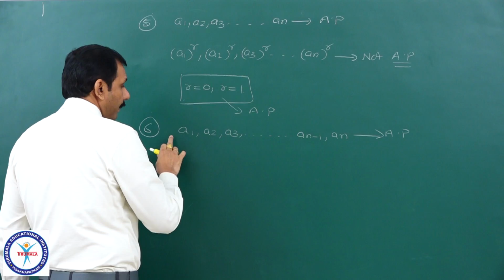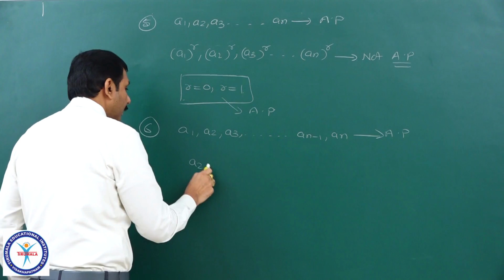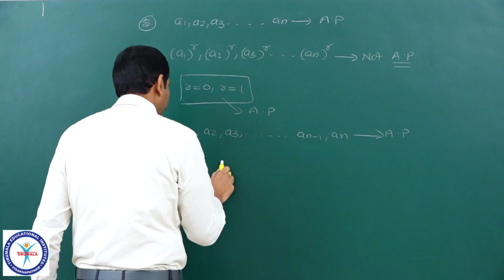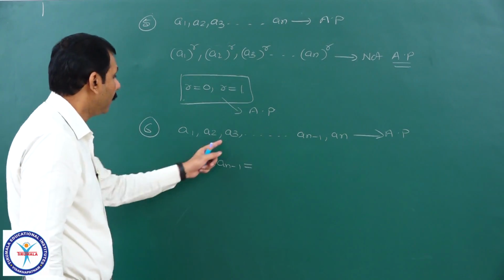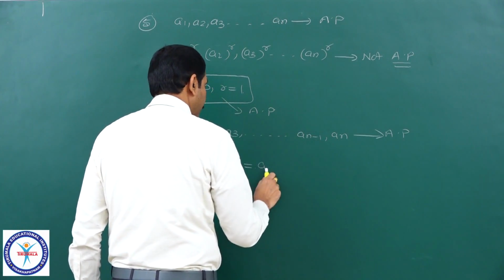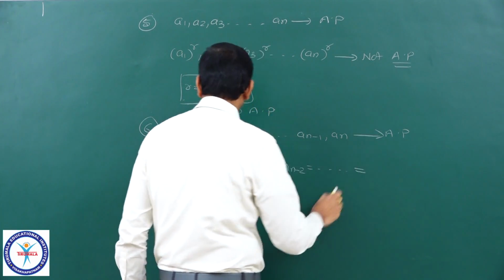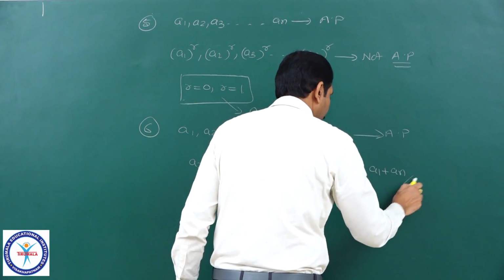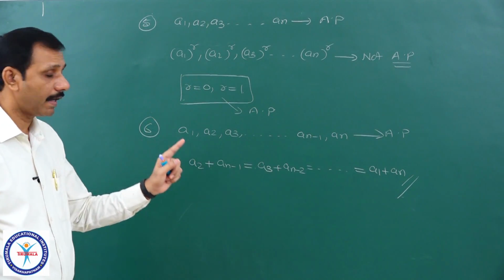Sum of the terms equidistant from the beginning and end means, if I take a2, the second term from the beginning, and the second term from the end, an minus 1, the sum of these two is equal to a3 plus an minus 2, the third term from the beginning and the third term from the end, and so on, equal to the sum of the first term and last term, that is a1 plus an, for any finite sequence, of course, if they are in AP.